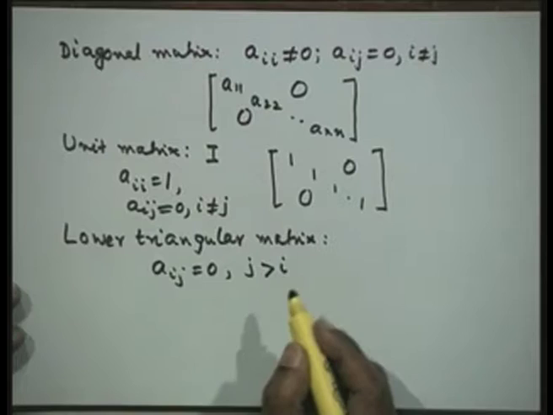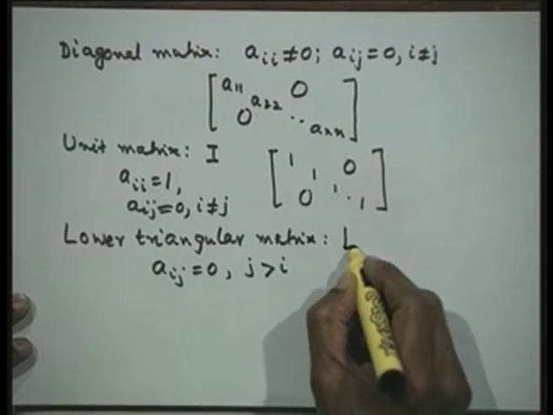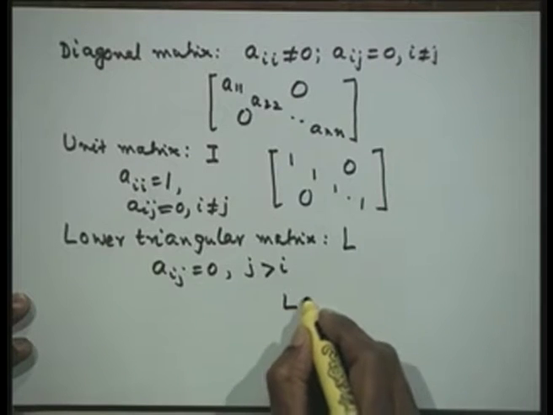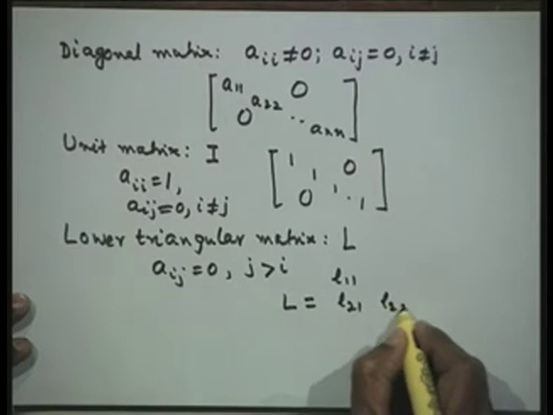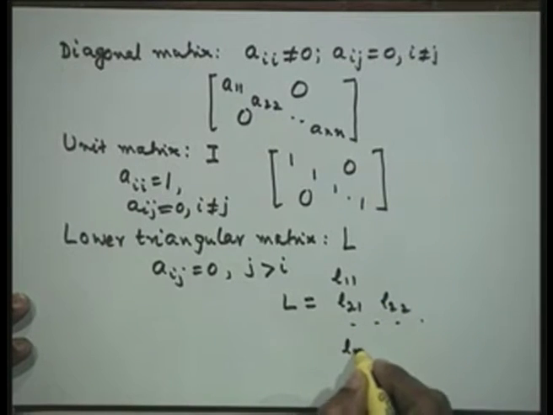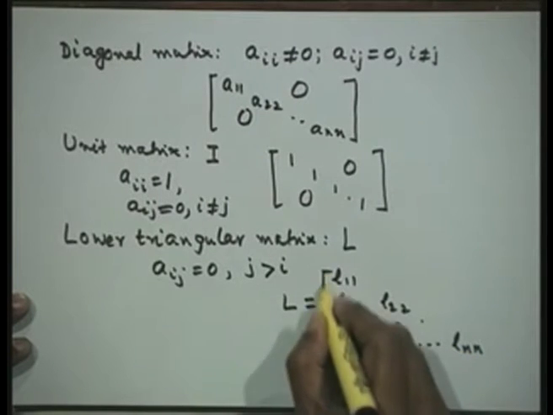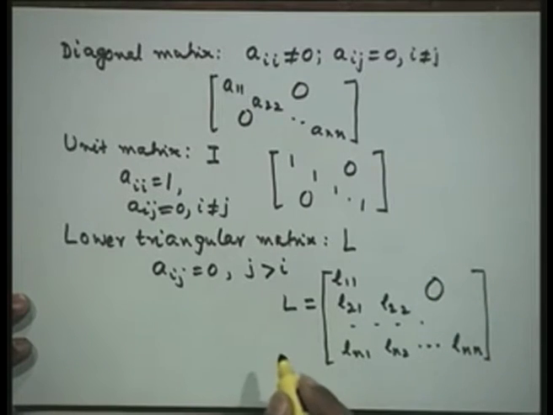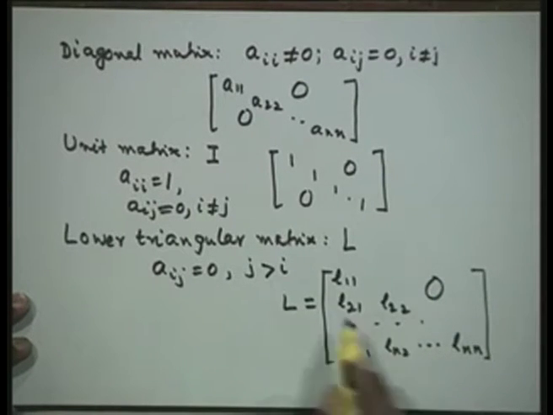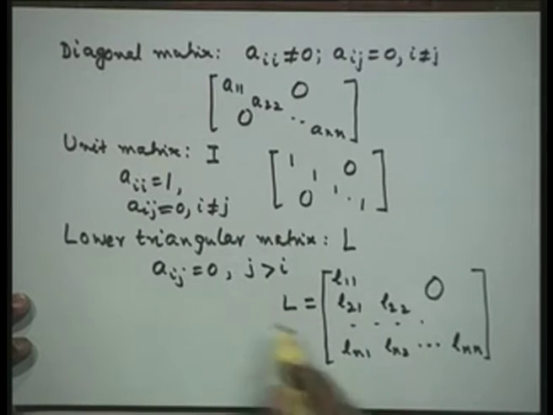I will denote this lower triangular matrix by L. So I will write the matrix L as L11, L21, L22, Ln1, Ln2, Lnn. All the elements above the diagonal are 0. So this is a lower triangular matrix.